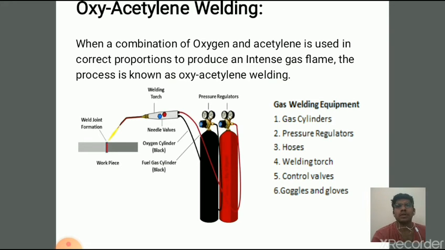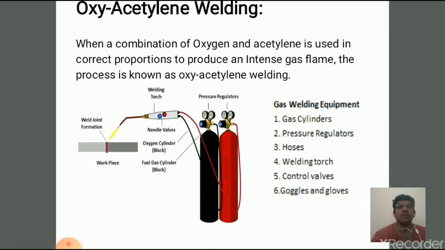So next part is hoses. They are used to pass both gases to the welding torch. And the next part is the welding torch. Welding torches are the most important part of gas welding. Both fuel gas and oxygen at suitable pressure are fed through hoses to the welding torch.